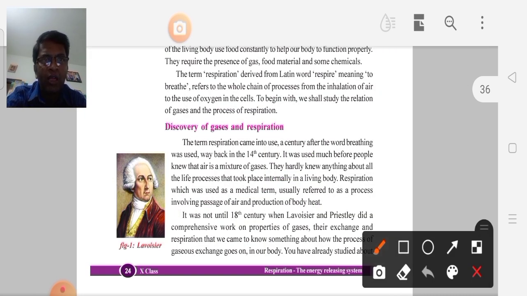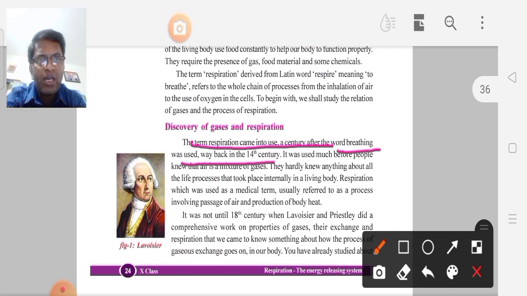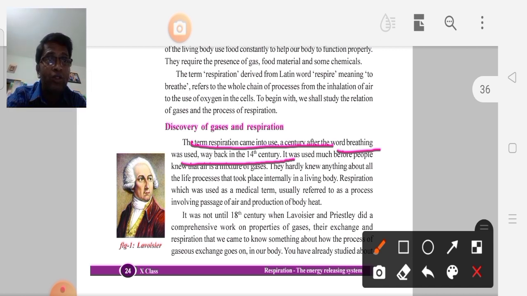Next, the term respiration came into use a century after the word breathing was used way back in the 14th century. Which word was used first, respiration or breathing? The word breathing was used first. Then after 100 years, we used the word respiration.